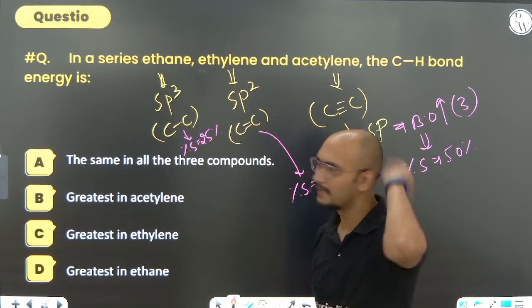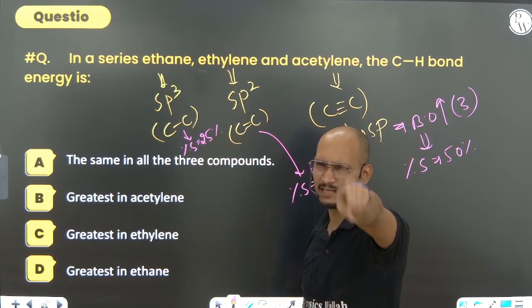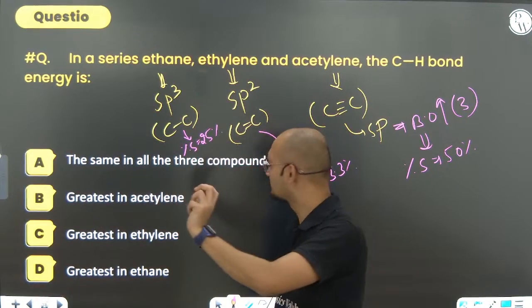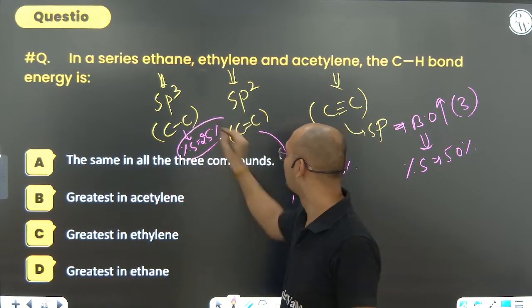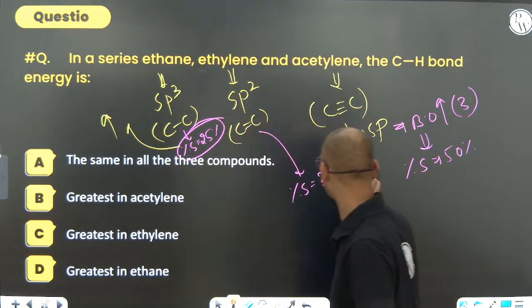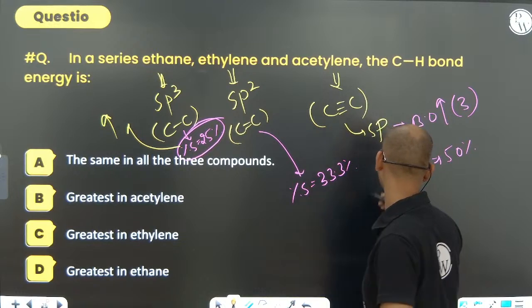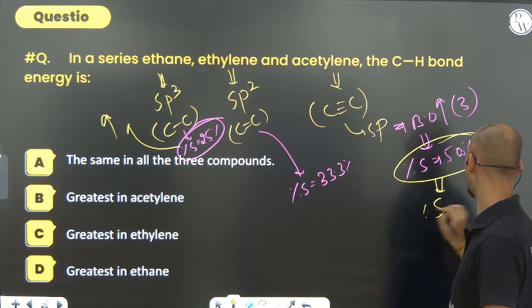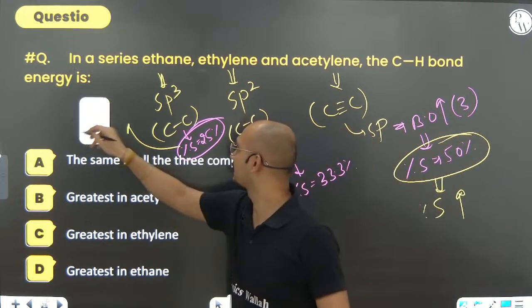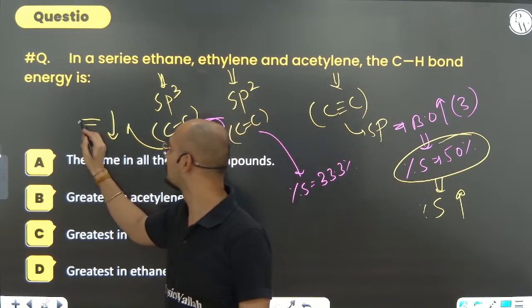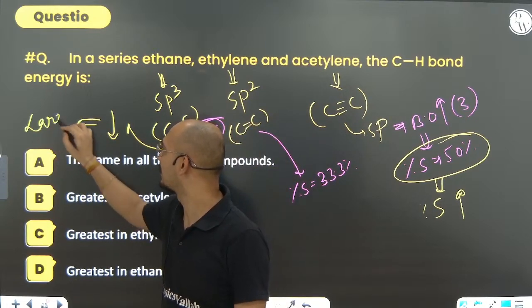So sp3 has 25% S character. Bond length will be smallest where percentage S character is maximum. Sorry, here percentage S character is maximum, and here percentage S character is minimum. If percentage S character is minimum, the bond will be largest.